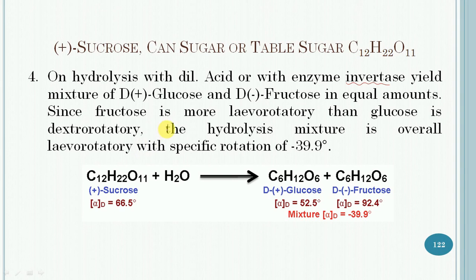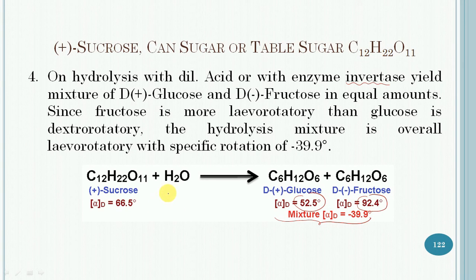Since fructose is more levorotatory, it has a value of minus 92.4, while glucose, which is dextrorotatory, has a value of plus 52.5 degree. On hydrolysis, the mixture obtained is overall levorotatory with a specific rotation of minus 39.9 degree.